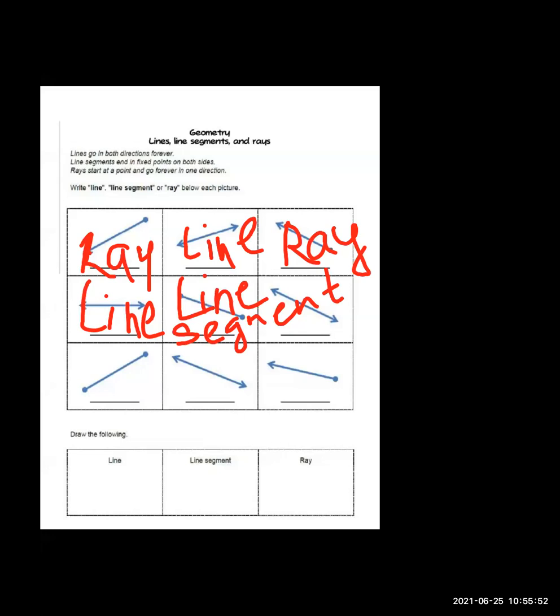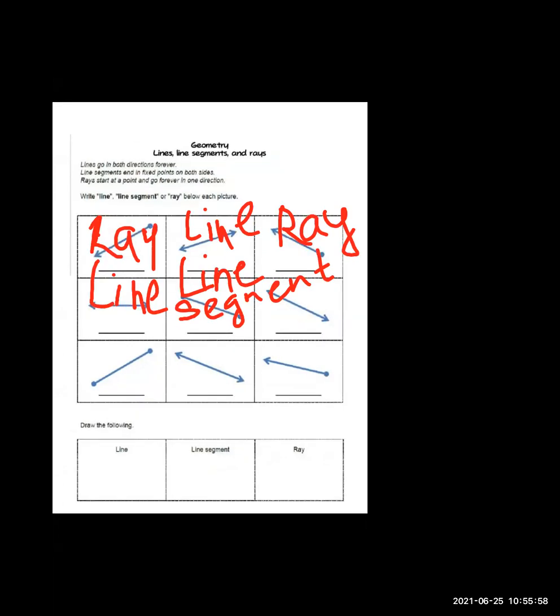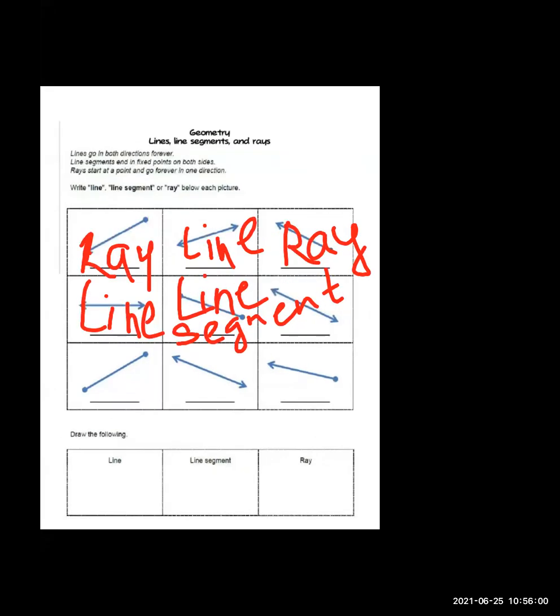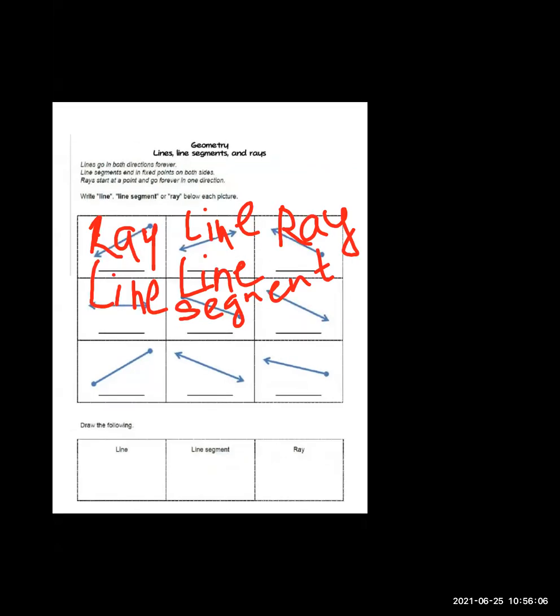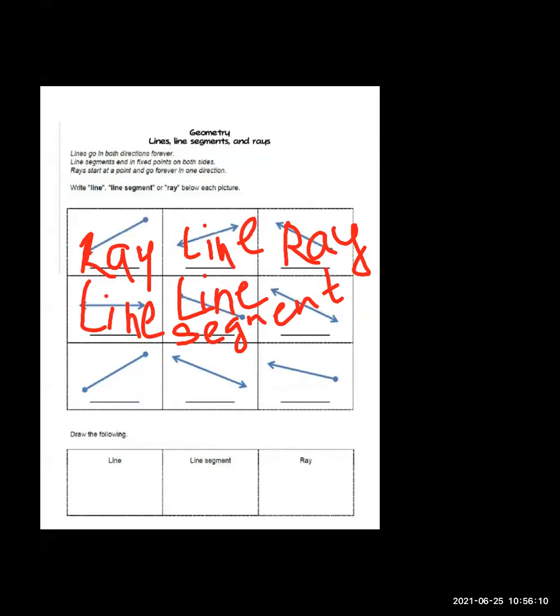So I'll draw here. Everyone see here. Draw the following lines. Firstly, we need to draw a line. What is a line? The line has no end point. Lines do not have end points.